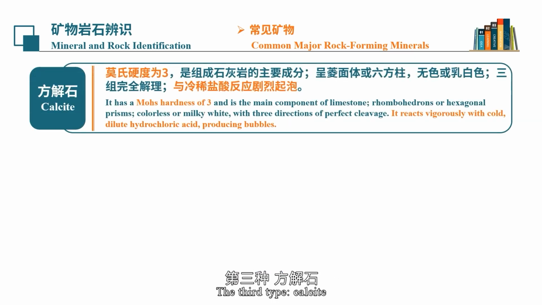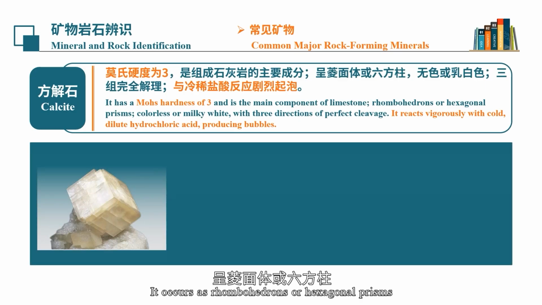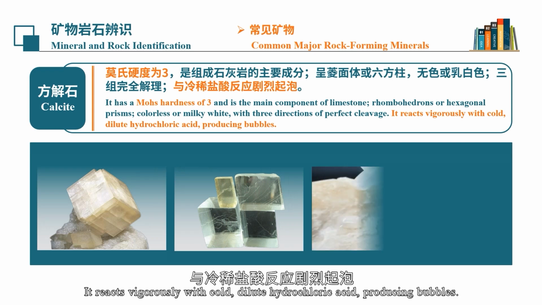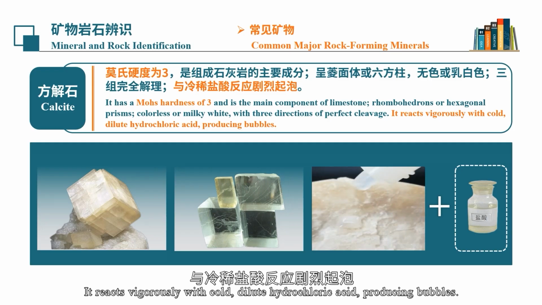The third type, calcite. It has a Mohs hardness of 3 and is the main component of limestone. It occurs as rhombohedrons or hexagonal prisms. It is colorless or milky white, with 3 directions of perfect cleavage. The fragments formed when it is struck are all rhombohedral. It reacts vigorously with cold, dilute hydrochloric acid, producing bubbles.